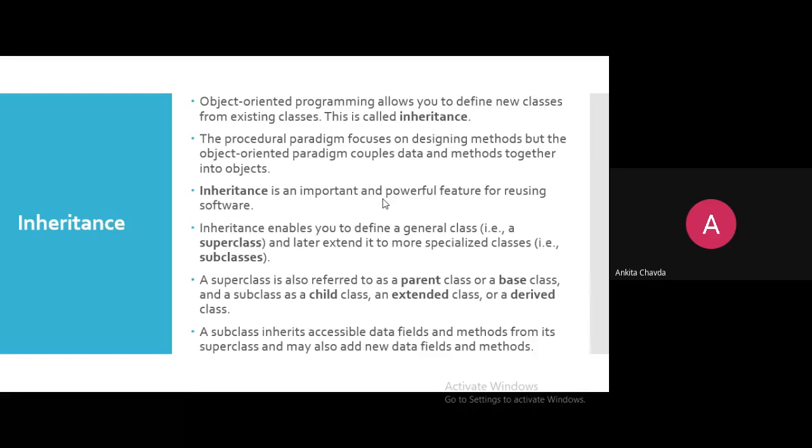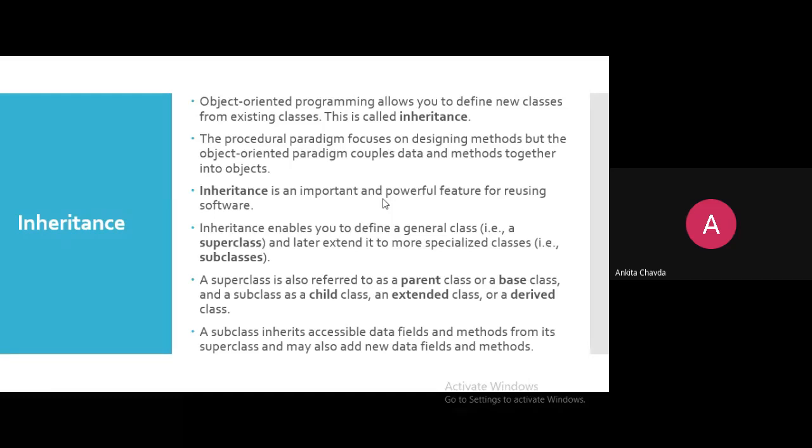Inheritance enables you to define a general class. Because whatever we are talking, that is in general. If I'm saying that you are copying the assignment, I'm talking in general, though there would be some of the classes who are doing their task by their own, but I'm talking about in general. So the generalized one, that is your superclass. And if you are going into a specialization, if I'm talking about a particular student, that is known as my subclass. But if I'm talking in general, that is my generalized class. So always the generalized class would be your superclass.